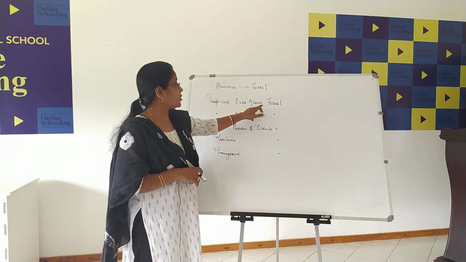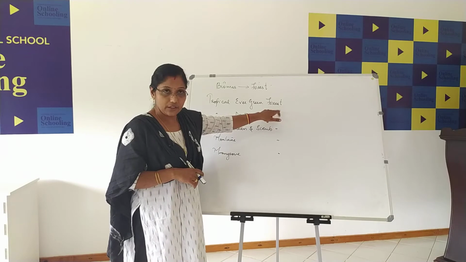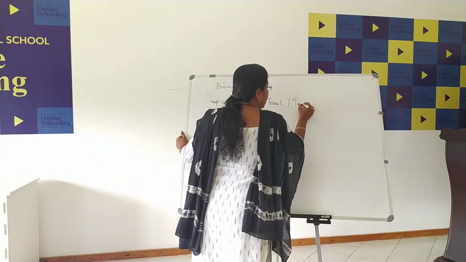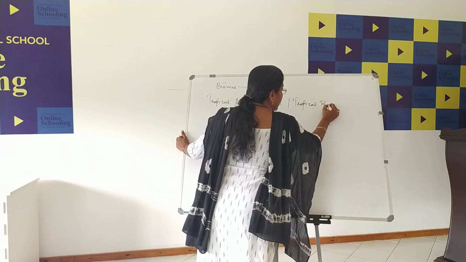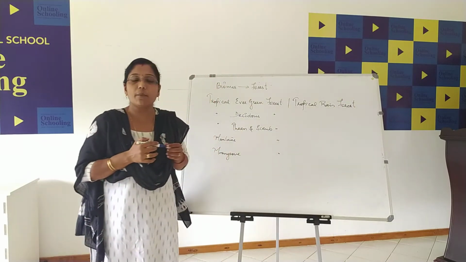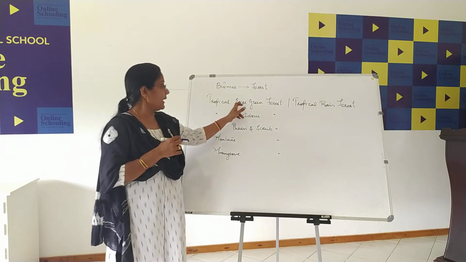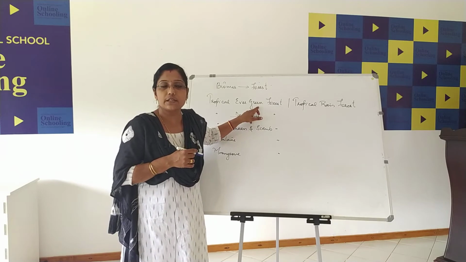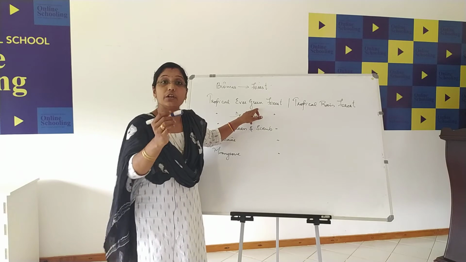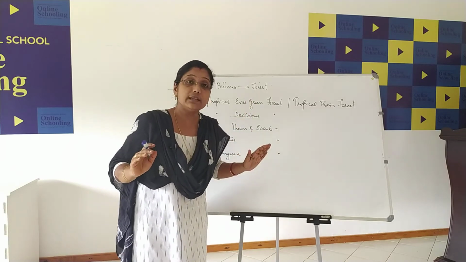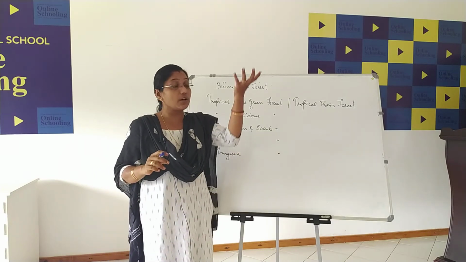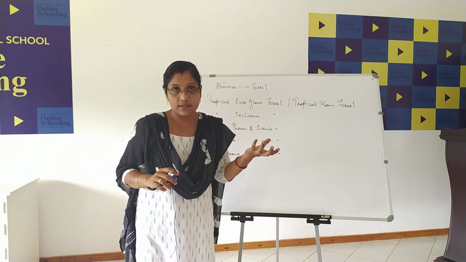First, we can move towards the tropical evergreen forest. See, children, the tropical evergreen forest is otherwise called the tropical rain forest. From the word tropical evergreen itself it is very clear that the forest looks evergreen. Evergreen doesn't mean that it will not shed its leaves. It does not have a definite period of time to shed its leaves because of the heavy rainfall it receives.